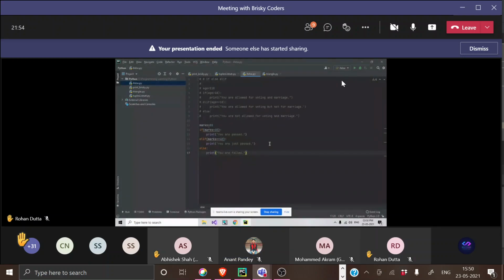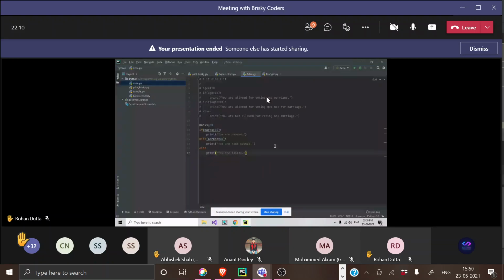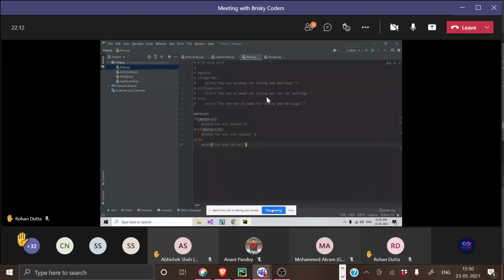Marks greater than 40, marks equal to. Yeah, great. That's it. You have done properly. You passed. Super. That's what it's all about, the if else statement. I'm just giving you very simple examples. When you're solving very tough problems, you're going to handle them with the same if else statements, but the conditions will be very tough. Here we are just getting three easy situations, right? Marks, pass, fail. These are very simple techniques, simple logics.